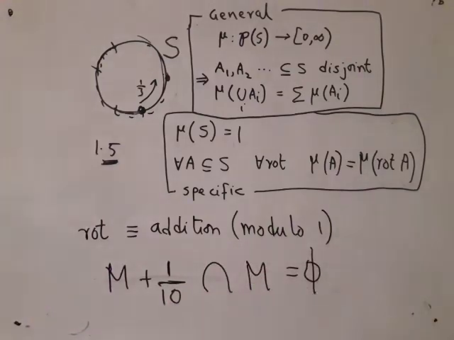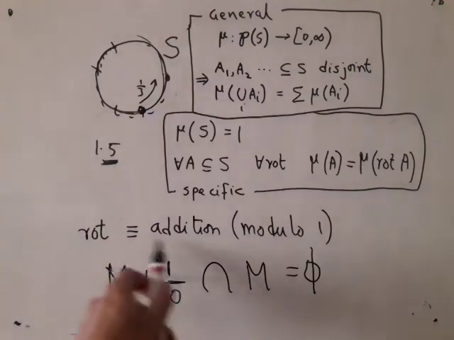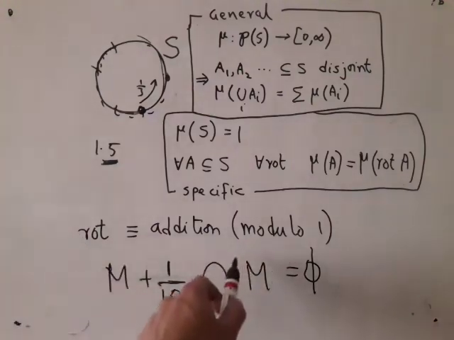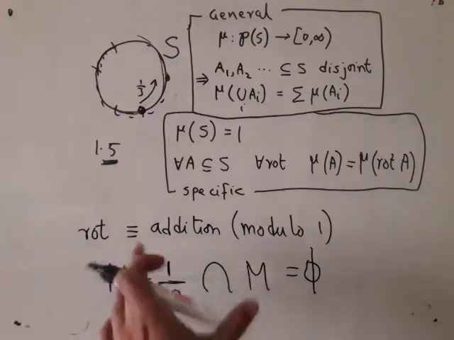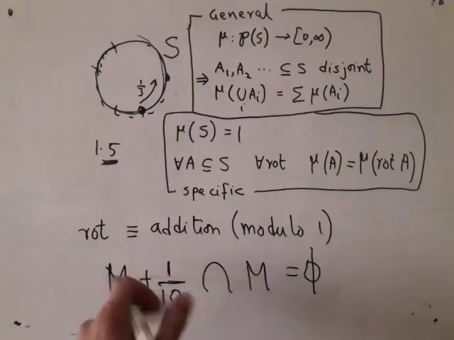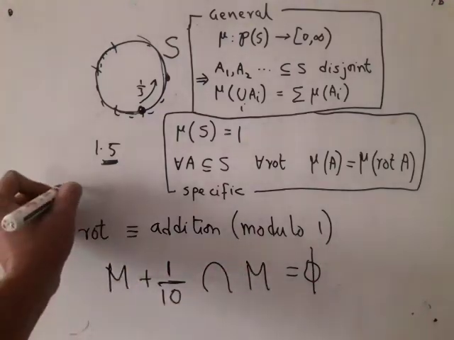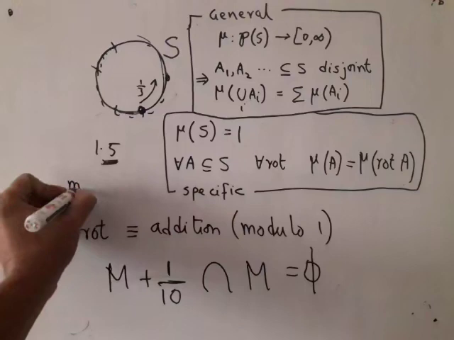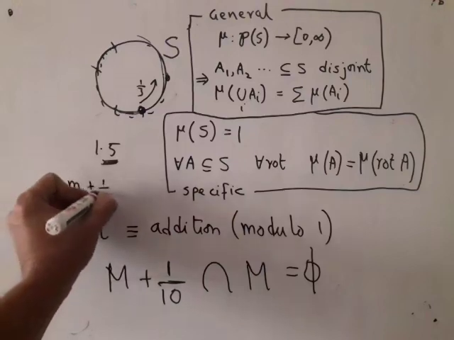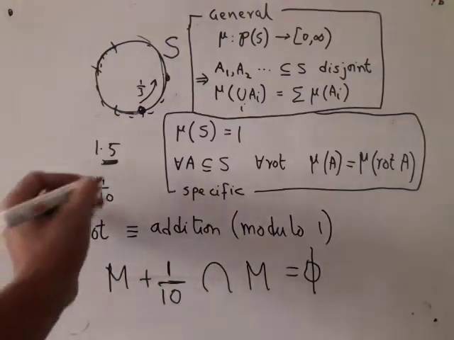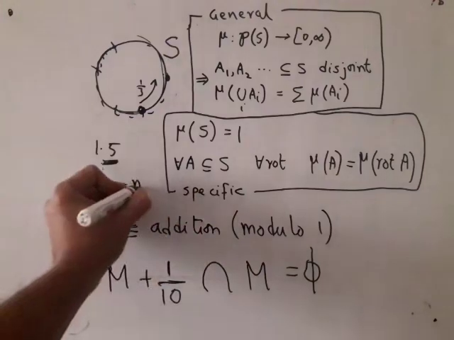I claim that this thing and original M cannot have any intersection. And the reason is obvious, because suppose there is some intersection, in that case, there is a point which is here and there is a point which is here. So suppose I take that common point, which is in both the cases, so you will have some point M1 plus 1/10 equal to some point here M2.